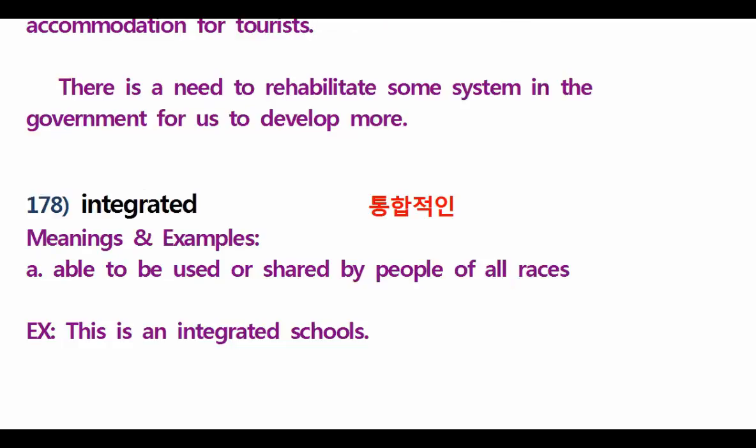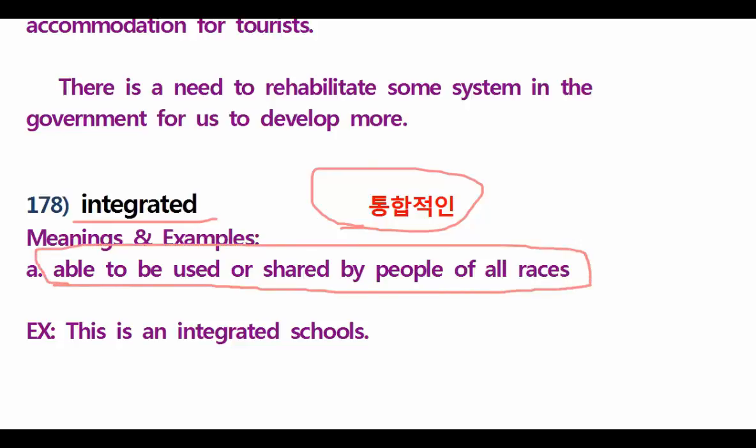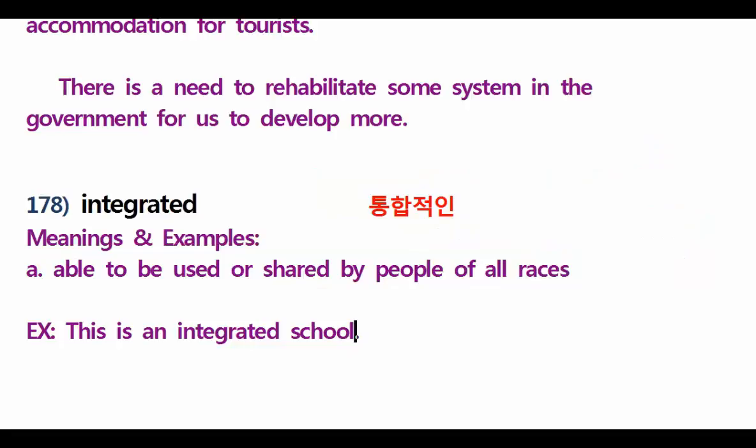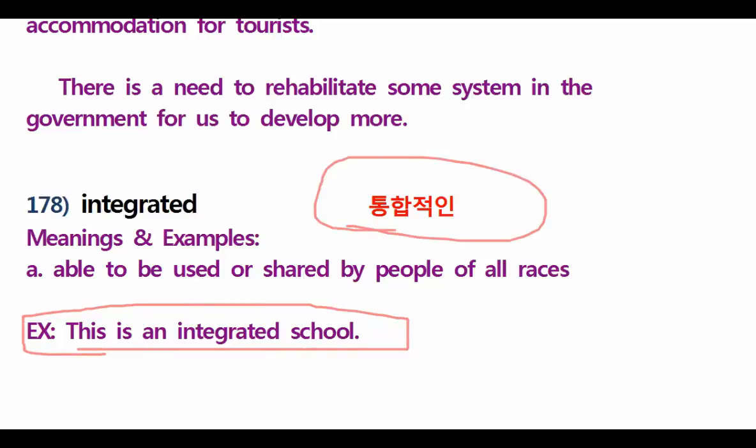Integrated. What is number two? Number two word for today, integrated. What does it mean? Integrated is able to be used or shared by people of all races. For example, guys, this is a school and everybody can attend, not only Korean but also some people from other countries. So it is called what? Integrated school. Oh, why do we use S here? Right, we need only school. This is an integrated school. Understand? Very good. It means everybody can use.